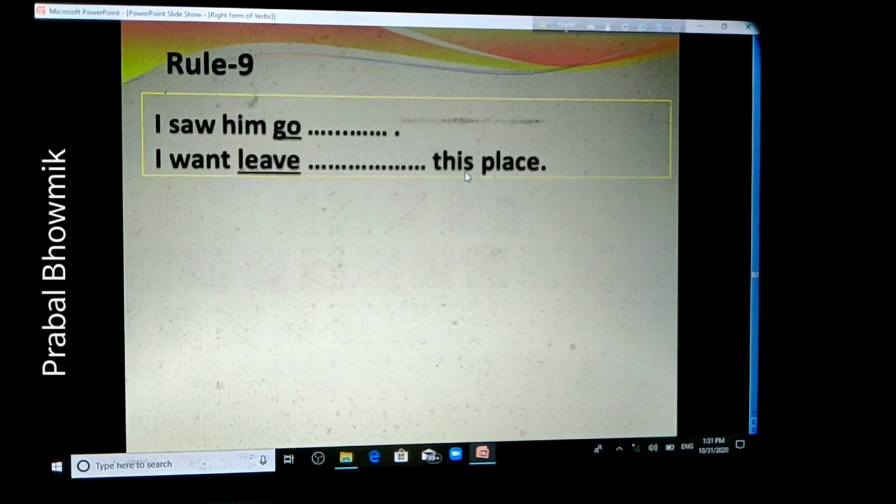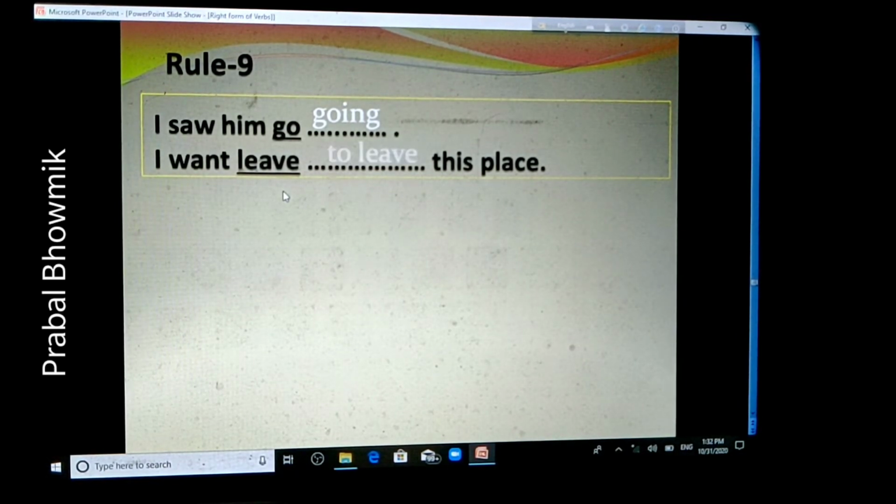Now, rule 9. Here are also two sentences. The first one is "I saw him go." Here go is underlined. And the second sentence is "I won't leave this place." Here leave is underlined. That is, they are not in the right form. What should be the right form of go and leave? "I saw him go" should be "I saw him going." And in the second sentence, the right form should be "I want to leave this place."